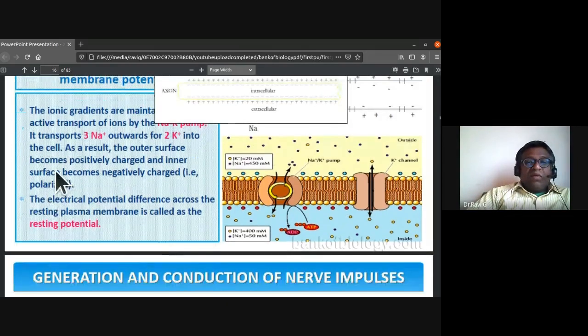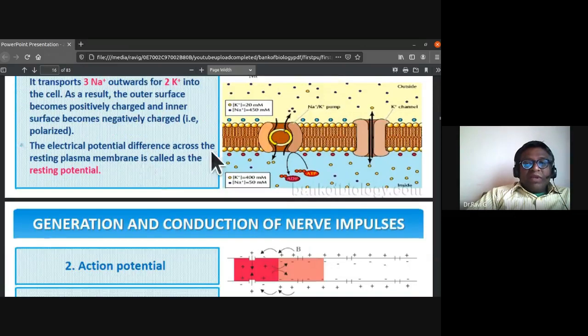As a result, the outer surface becomes positively charged and the inner surface becomes negatively charged. So that is polarized. So they are polarized now.